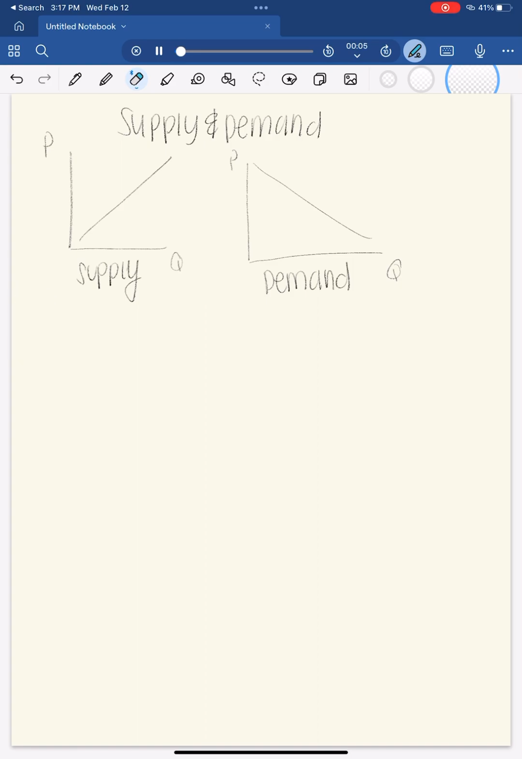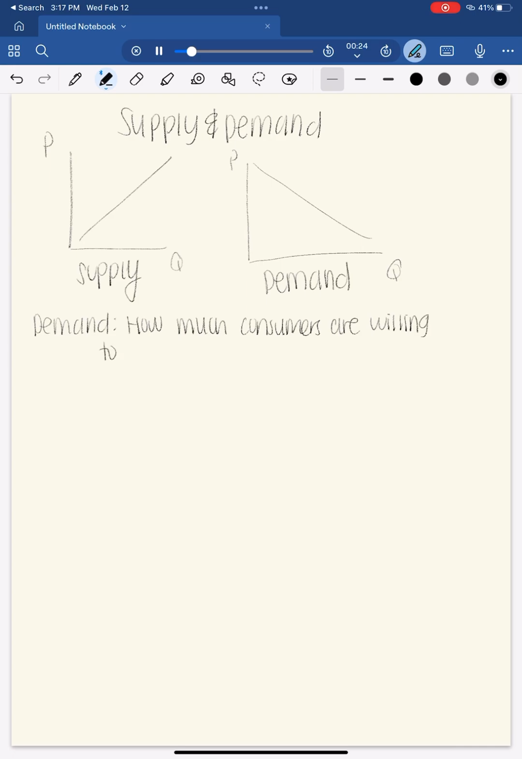Today we'll be talking about supply and demand, which is a basic economic concept. So, starting off, supply and demand is one of the most fundamental principles in economics. It explains how the price and quantity of goods and services in a market are determined. So, starting with demand refers to how much of a good or service consumers are willing to buy at various prices. Typically, the higher the price of a good, the less the people are willing to buy it.